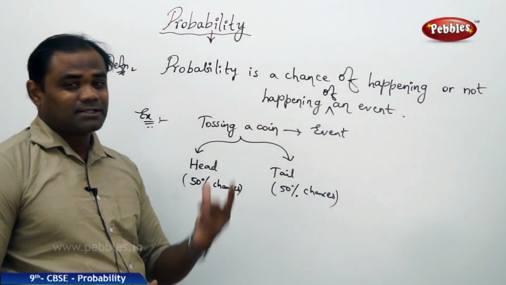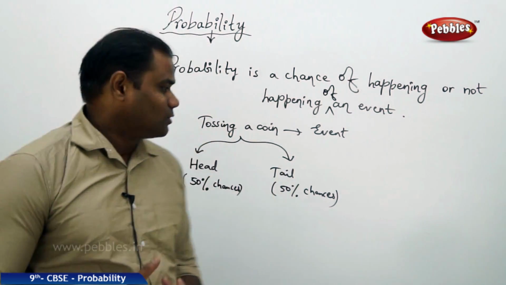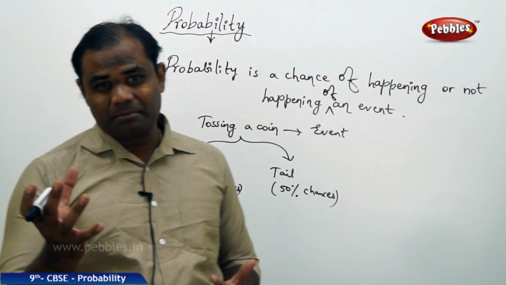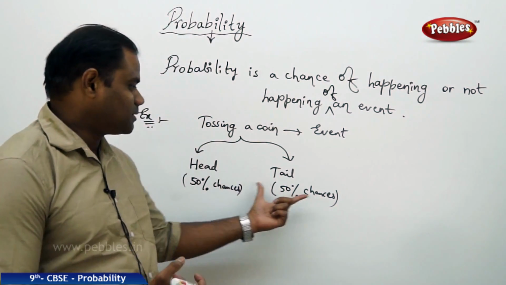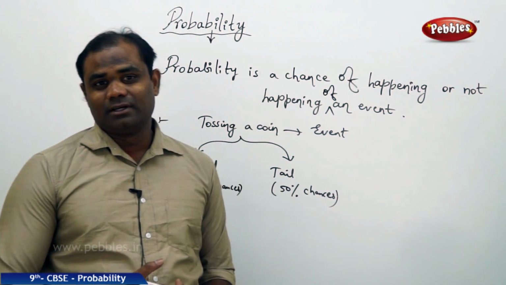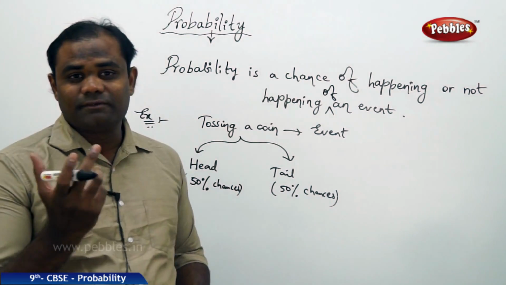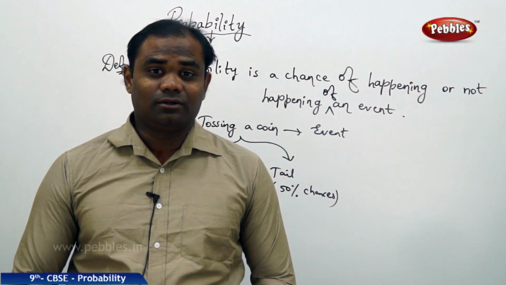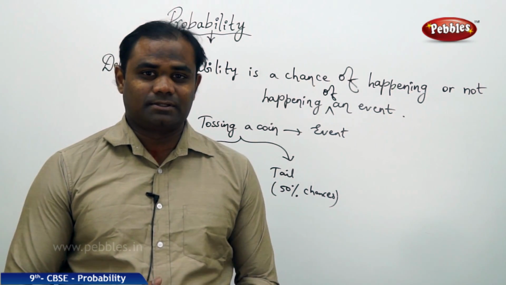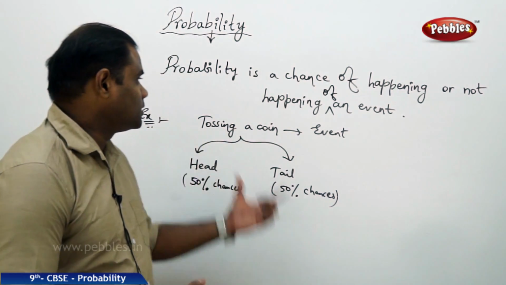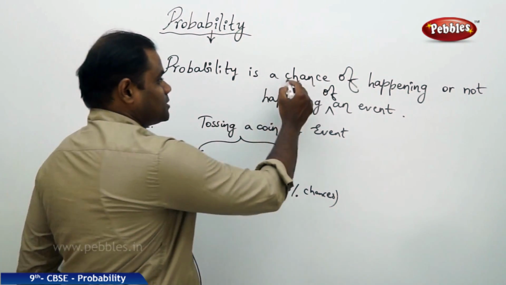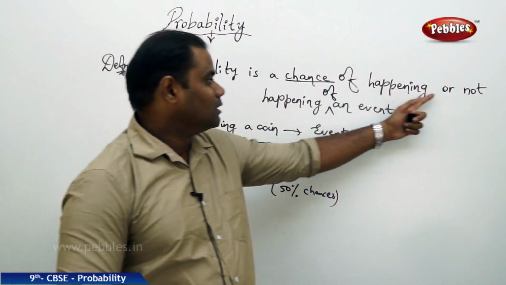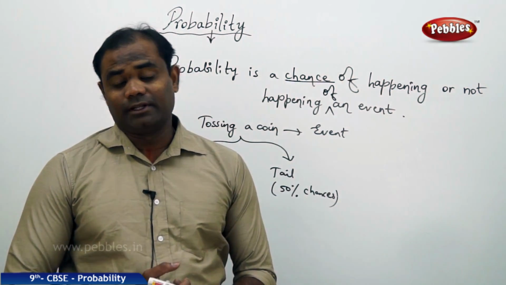So how did we get this to be 50% chances? Or how did we get that when tossing a coin, the chances are exactly 50% of getting a head and exactly 50% of getting a tail? How did we get to know about that 50%? Let's see that in brief, which makes us understand what actually probability is. But in general, probability is a chance. It's just a chance, but not a perfect prediction. It's a chance of happening or not happening of an event.